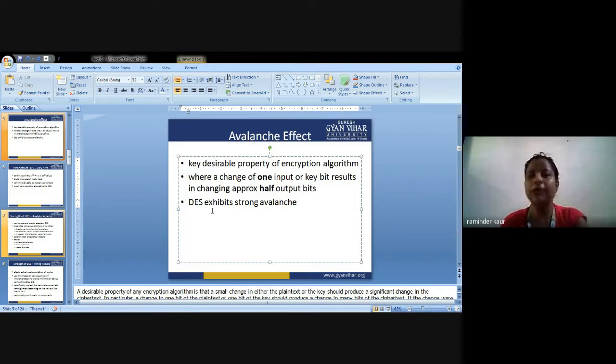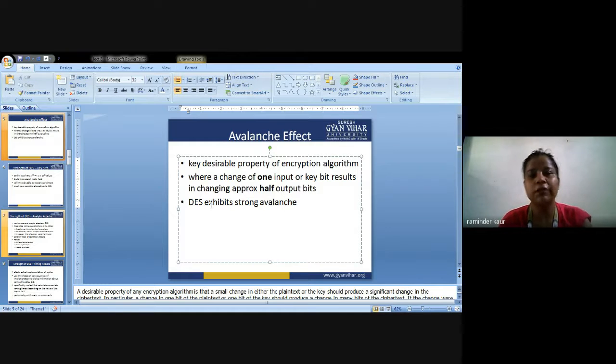DES exhibits a strong avalanche effect, because if you change one bit of the input, there will be a drastic change in the end result of the process.